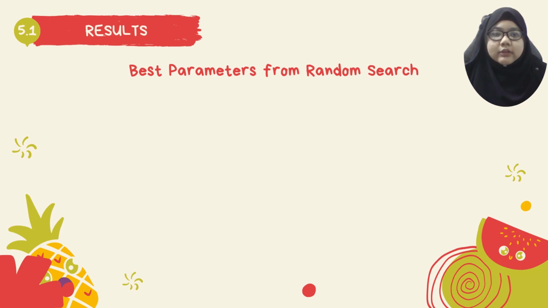So based on the table, hyperparameter tuning revealed that YOLO version 8N outperformed the other models by achieving the highest mean average precision at a threshold of 0.5. This suggests that YOLO version 8N demonstrated stronger learning capabilities and generalization in detecting fruit conditions. Its superior performance makes it highly suitable for smart farming applications where accurate and reliable object detection is crucial.